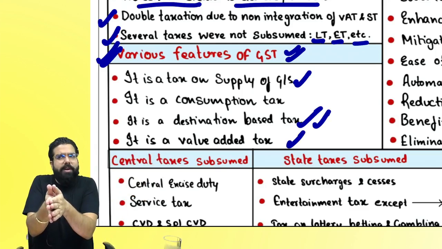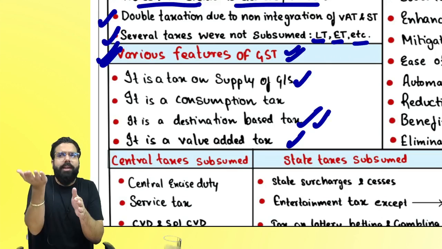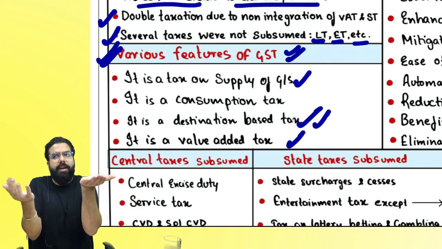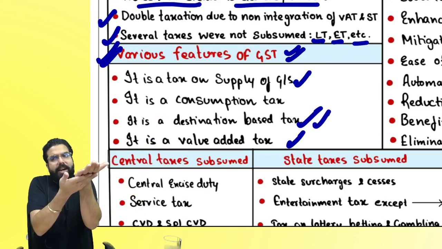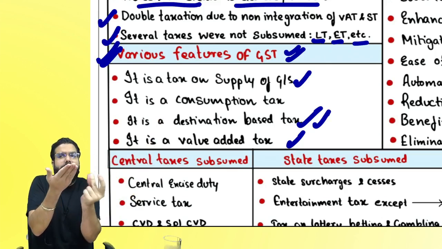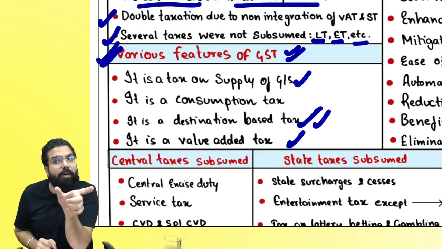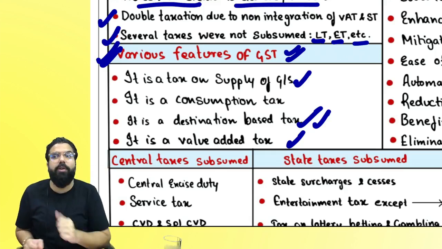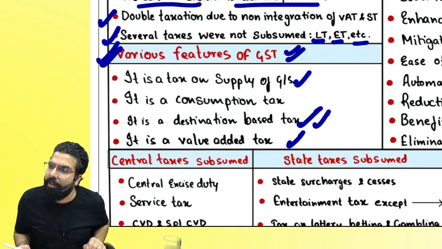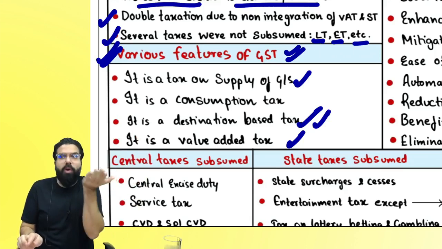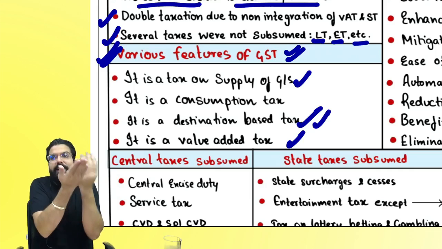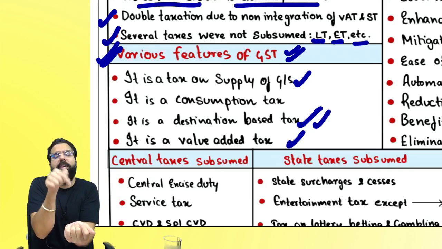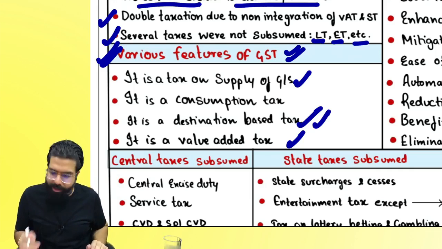What do you mean by value added tax? Whenever you buy something, you will pay some tax. Whenever you sell something, you will have output tax liability. This input tax credit, you will set against the output tax and you will pay the balance. It means only on the value addition which you do from your end, you have to collect the tax and give it to the government. Is my point clear to all? Actually, you collect on the whole amount, you set off your input tax credit and the balance you pay to the government. So the balance is basically on the value addition you pay the tax. Is my point clear to all?